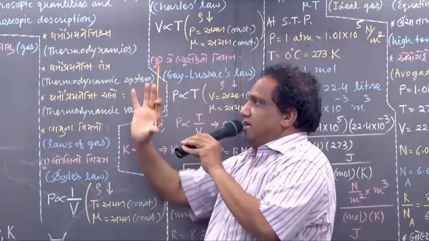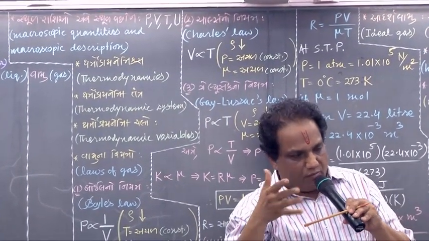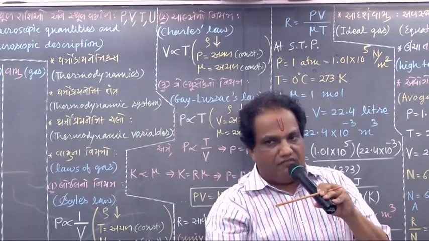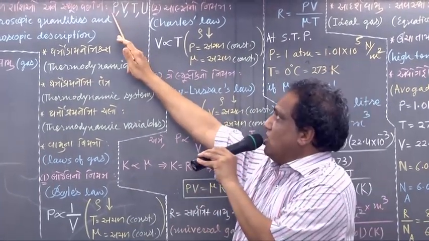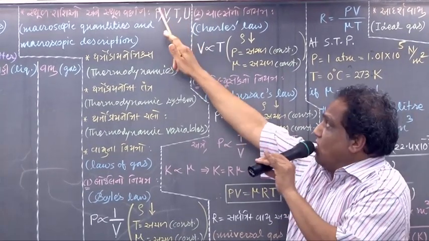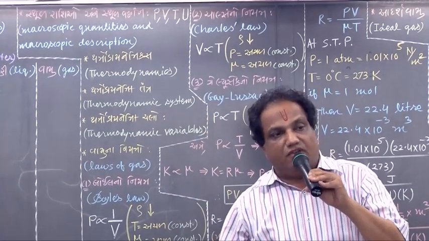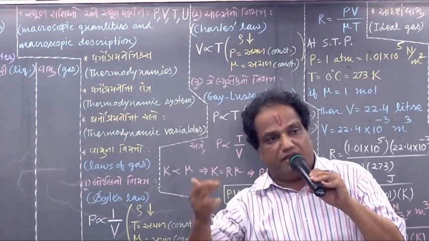When you consider any gaseous system for thermodynamic study, we require quantities like pressure, volume, temperature, internal energy, etc. These all quantities decide the thermodynamic state of a system. That's why we call them thermodynamic state variables.